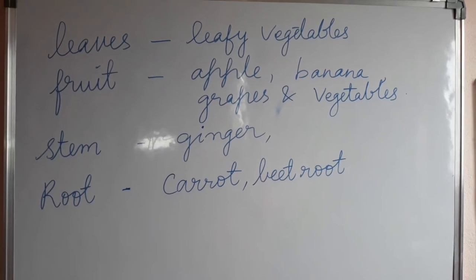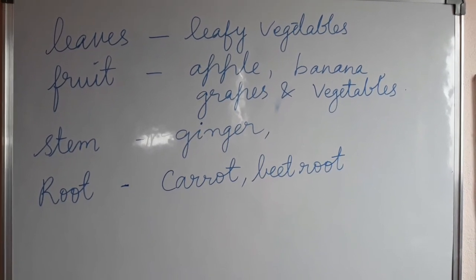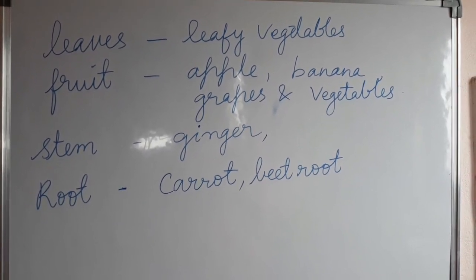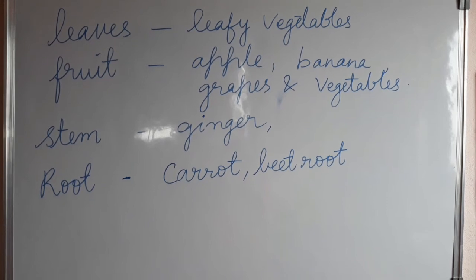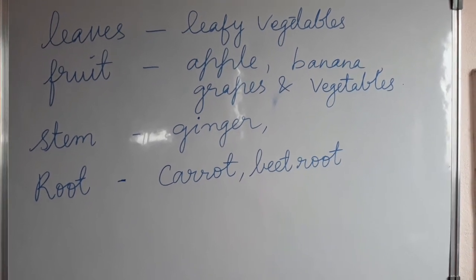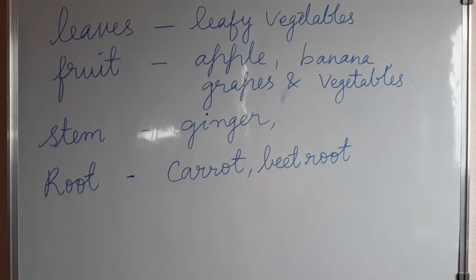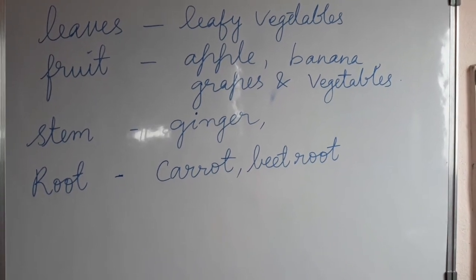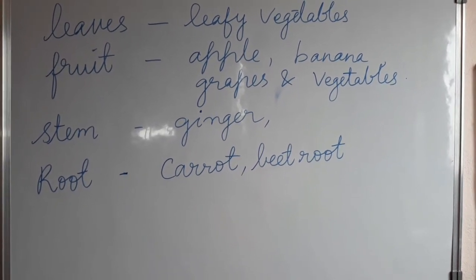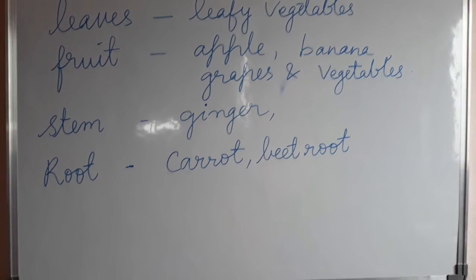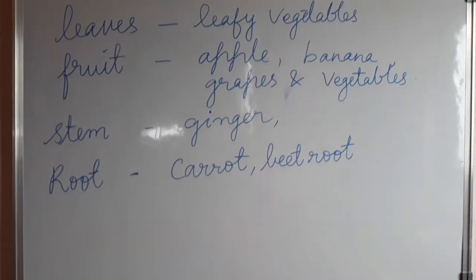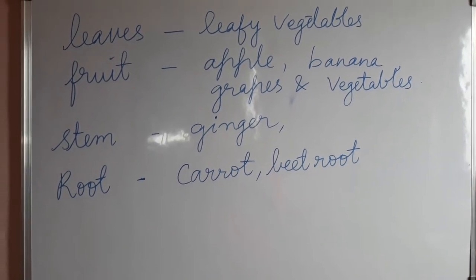And also vegetables like brinjal, cabbage, cauliflower. All these are the fruits which we are getting from the plants. Stem. Stem means the part like ginger. Ginger is a modified stem. We use ginger in the masala.